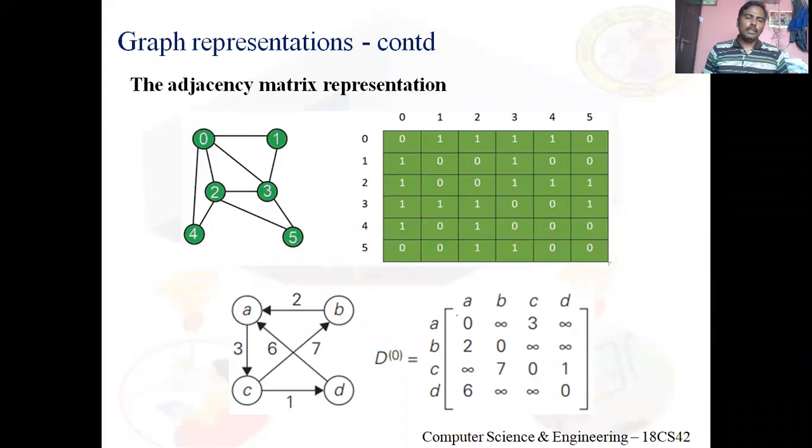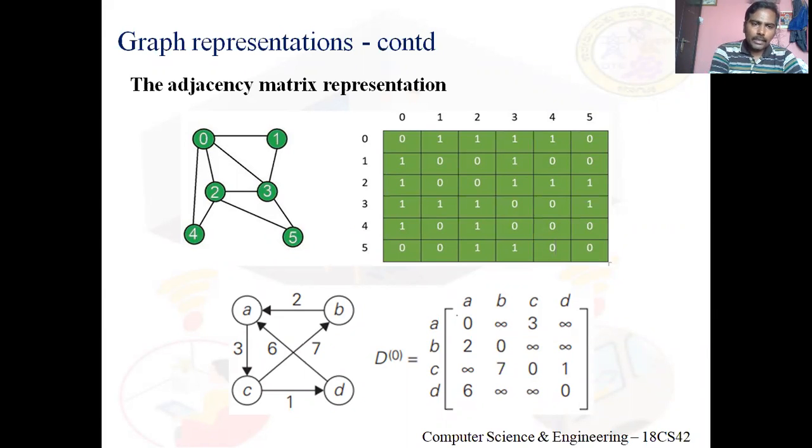See, in adjacency matrix representation, I think you have worked with matrices, right? You know how to give a matrix as an input to your C program, because you had a C program to multiply two matrices, I remember. So you know how to give a matrix as an input, but you don't know how to give a graph as an input. Now look at the first picture, in green and white.